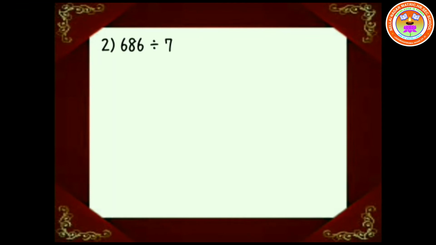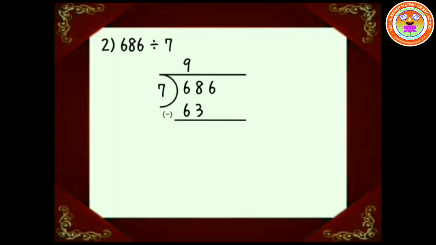Look at the second question. 686 divided by 7. Here 686 is the dividend and 7 is the divisor. Take 6 in the dividend, which is not divisible by 7. Hence, we combine the next digit in the dividend on the right, so we have to divide 68 by 7. 7 divides 68 9 times. That is, 7 nines are 63. Place 63 below 68. Hence the quotient is 9 and the remainder is 5.